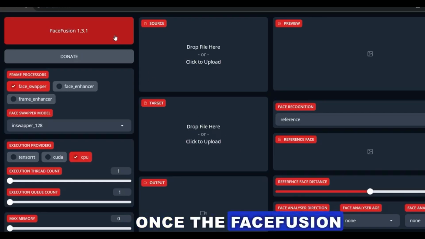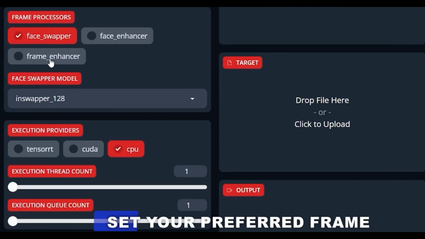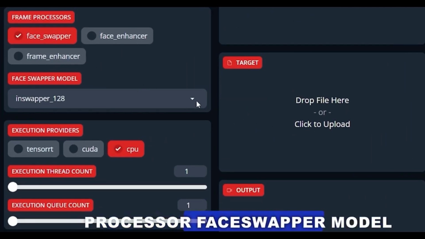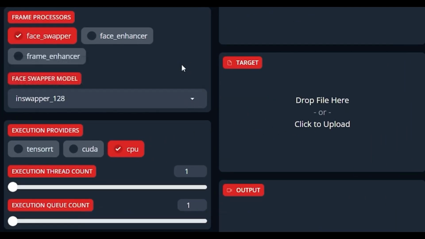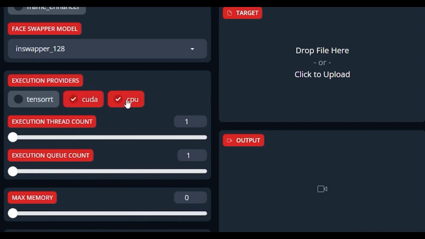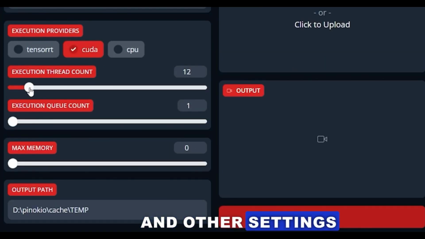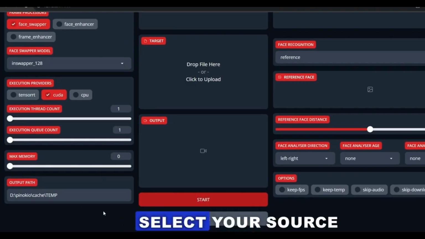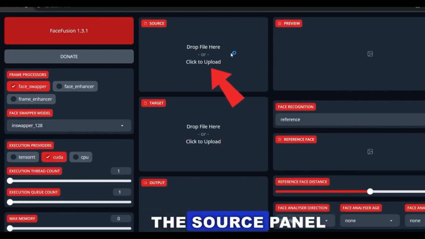Once the Face Fusion AI app is open, you can set your preferred frame processor, face swapper model, execution providers, and other settings. After that, select your source image by clicking on the source panel.